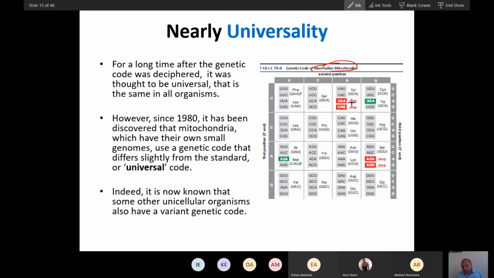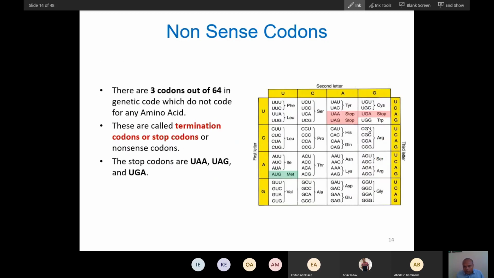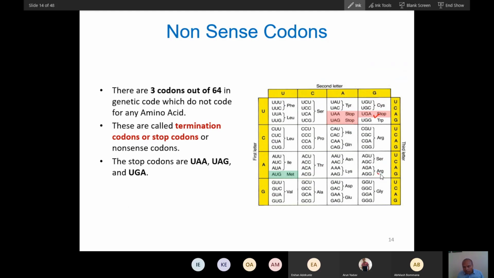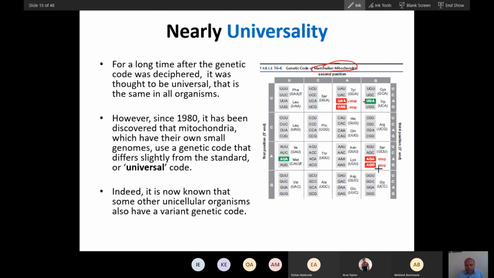So you can see here these two, UAA and UGA, are stop codons everywhere, but in mitochondria, UGA, which is a stop codon here, codes for tryptophan. So this is one exception. Now here you can see this codes for arginine, but in mitochondria it codes for a stop codon.